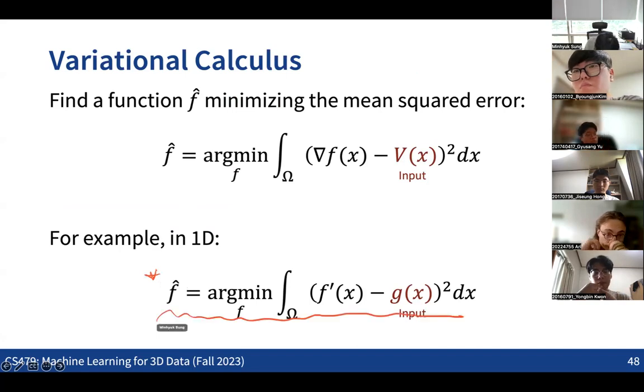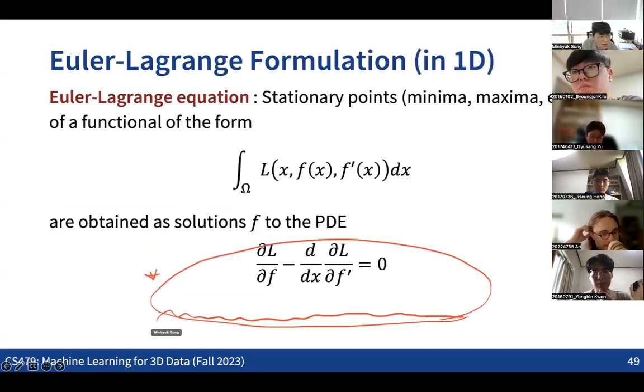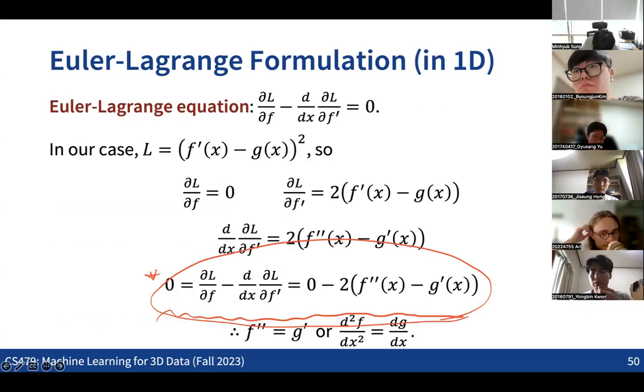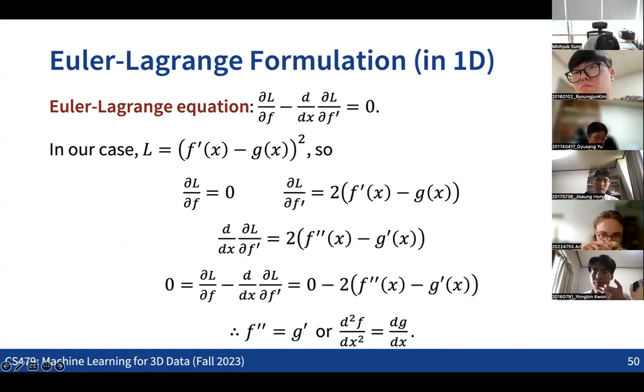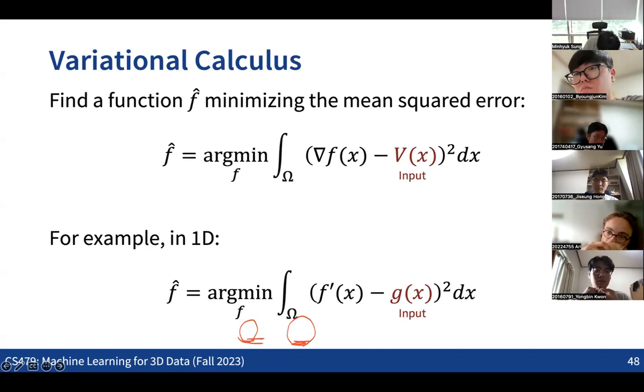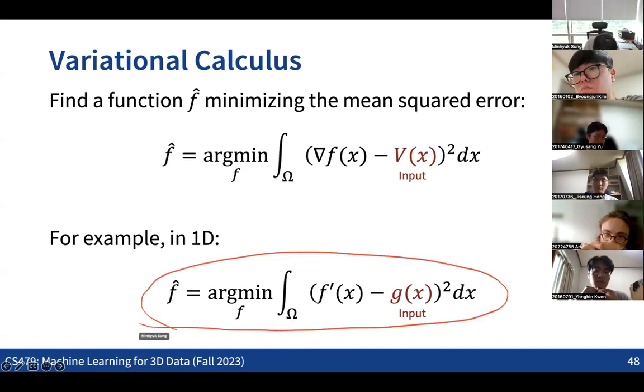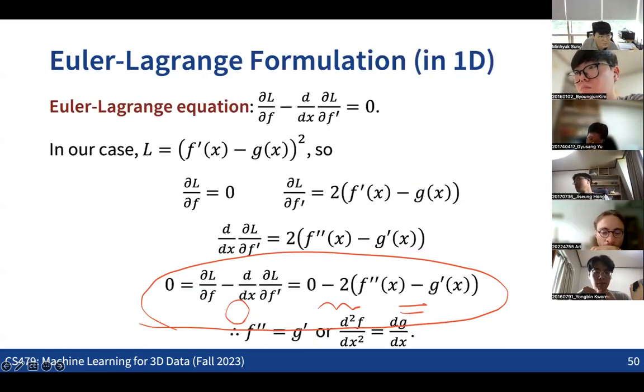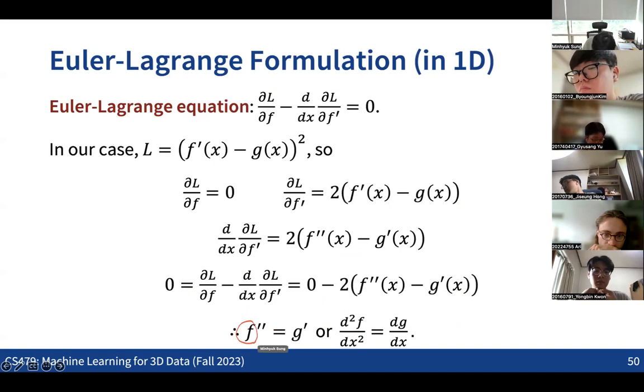In the 1D case, if we find the solution of this equation, it basically becomes finding a function f whose second derivative is the same as the first derivative of the given function. So if we solve this case, finding a function f whose first derivative is the same as the input function, the solution of this equation becomes finding a function whose second derivative is the same as the first derivative of the given function. And this is the case for 1D.